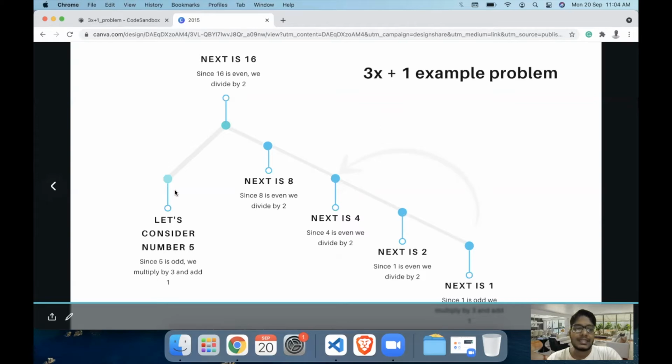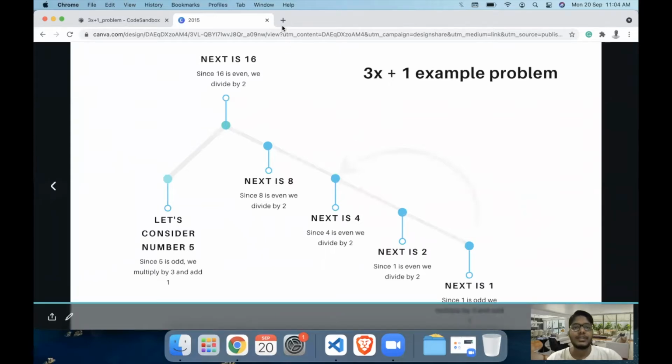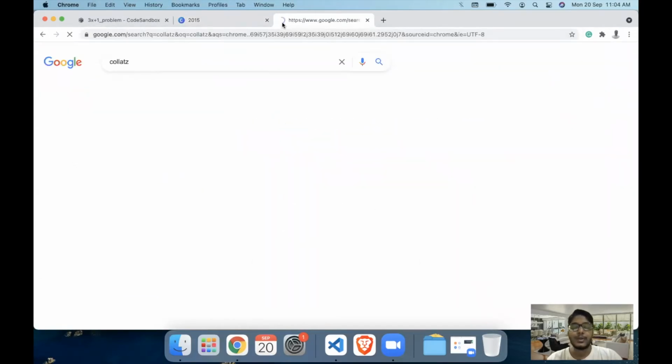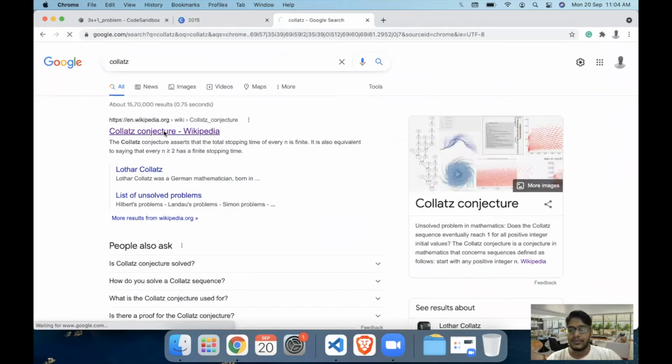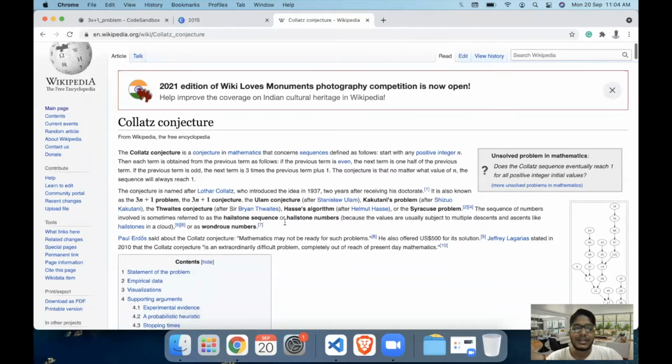Now this series is surprisingly easy to understand. In the case of 5, the number series would be 5, 16, 8, 4, 2, 1. Similarly, we might get a series for other numbers as well, but it is really hard to prove. If you search for Collatz conjecture on YouTube, or view the video on Veritasium, you will understand that it is really hard to prove this theorem, but surprisingly easy to understand.